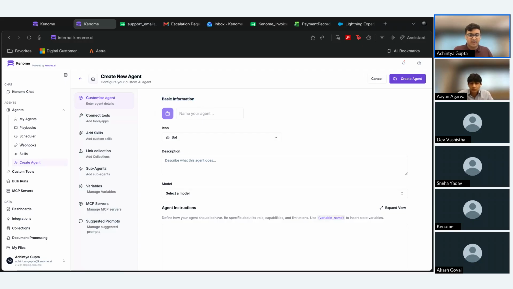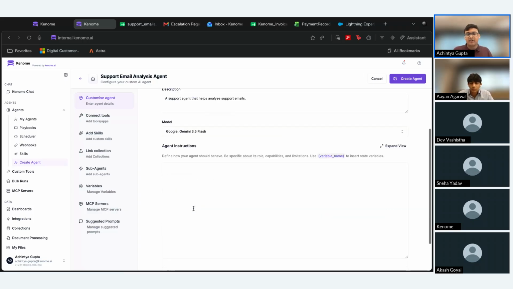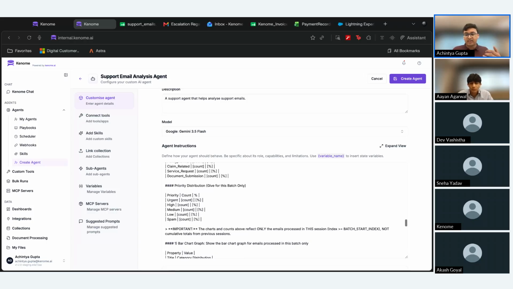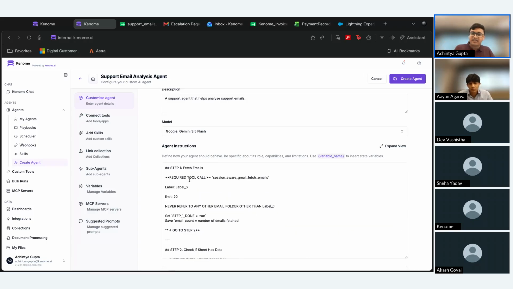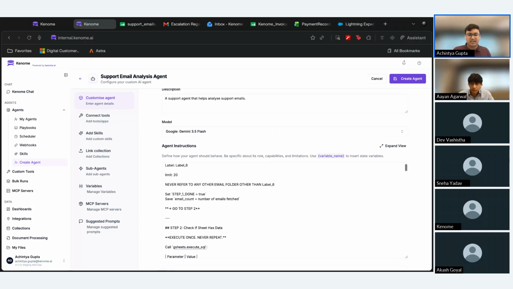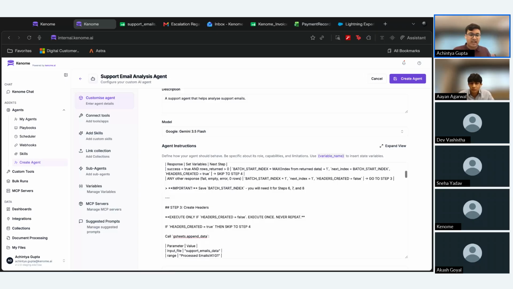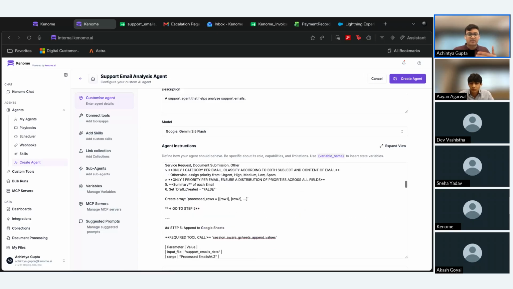As for the name, we'll just quickly name this agent support email analysis. We'll give a quick description as well: it's just a support agent that helps to analyze support emails. We can configure an LLM over here, and then we can give this agent some instructions. Keep in mind that this platform is entirely based on the idea that we can create no-code AI agents. This is reflected in our instructions as well, where, as you can see, I have just defined my instructions in English. Step one, fetch the emails. Step two, check if the sheet, in this case the Google Sheet, has any data previously. And then step three, step four, step five.